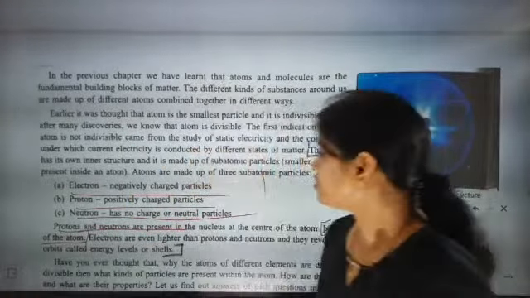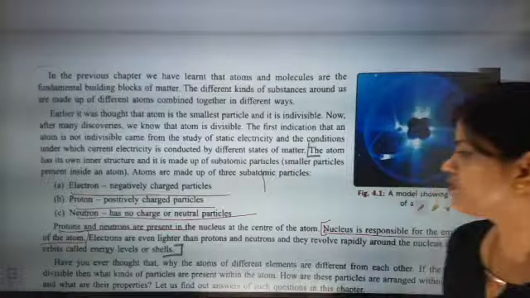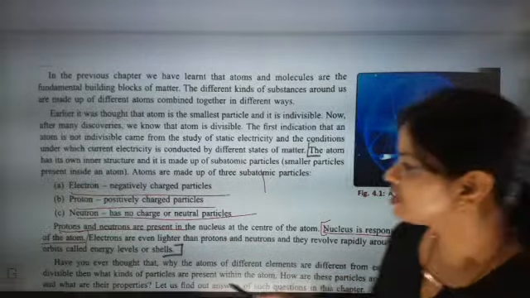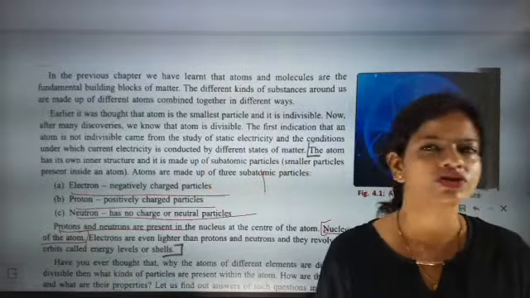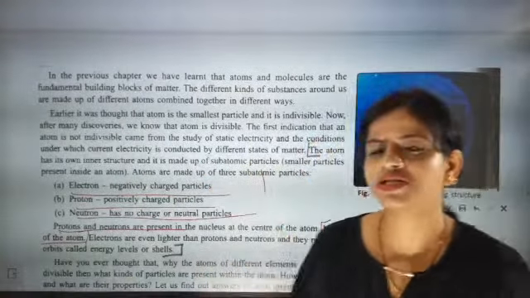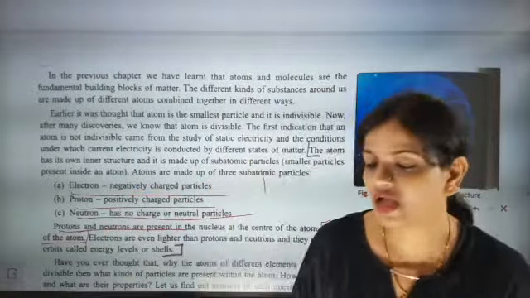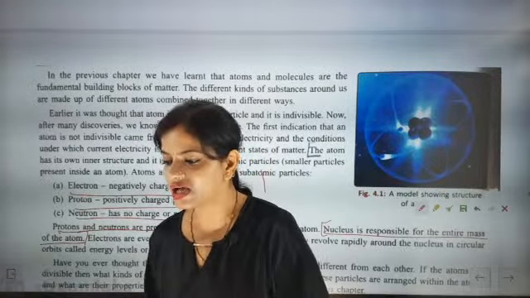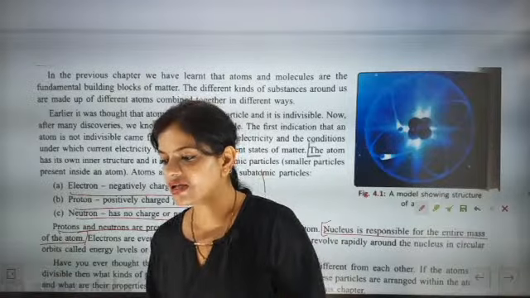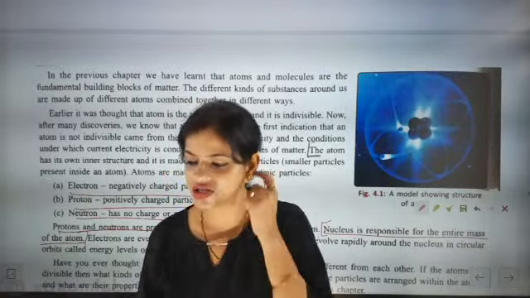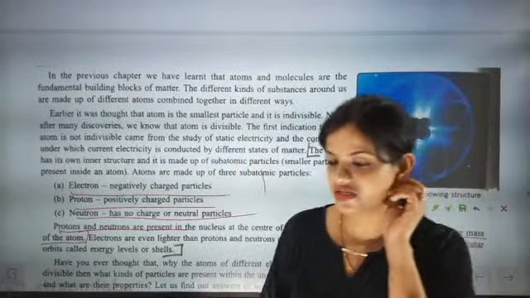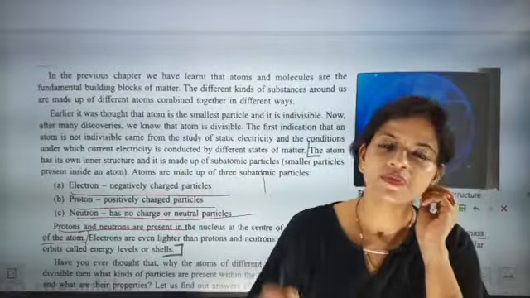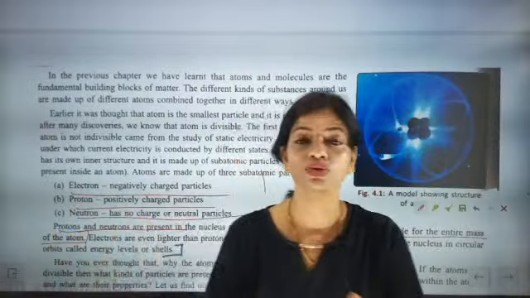Very good, Sharmila. Now electrons are even lighter than protons and neutrons, and they revolve rapidly around the nucleus in circular orbits called energy levels or shells. So these circular orbits on which electrons are revolving are called energy levels or shells. Kanishka and Rahul have written the answer nucleus for the mass question, which is absolutely correct. The entire mass of the atom is due to the nucleus.